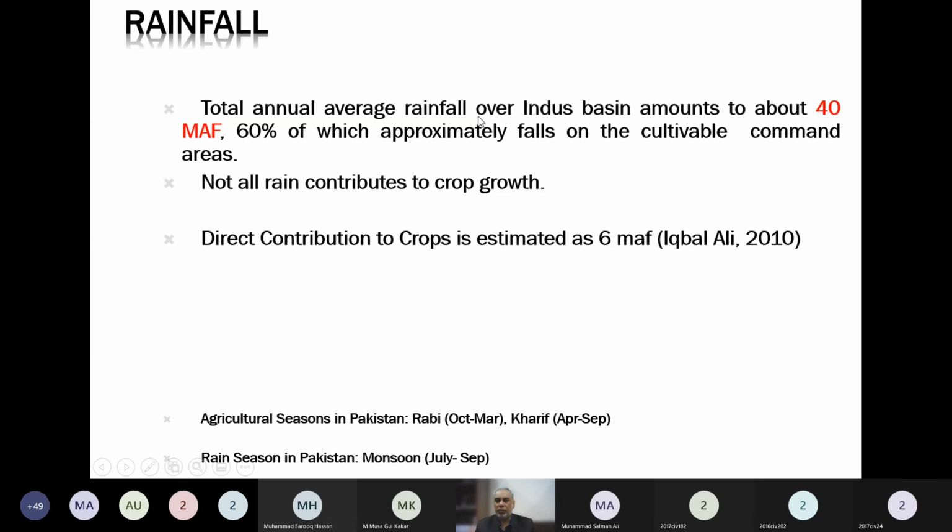So total average rainfall. Previously, we told you the rainfall in units of depth of water. Now we are telling you rainfall occurring on the Indus Basin in volume units. So 40 million acre feet occurs in the Indus Basin, and 60% of that falls on the cultivable command area.